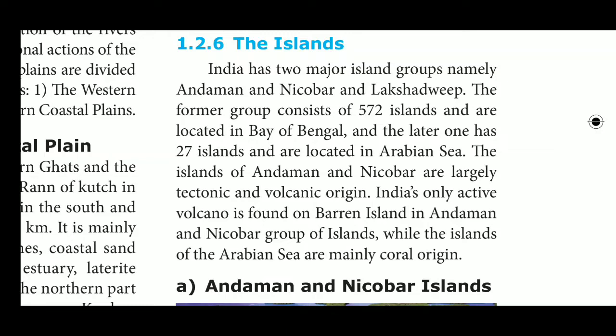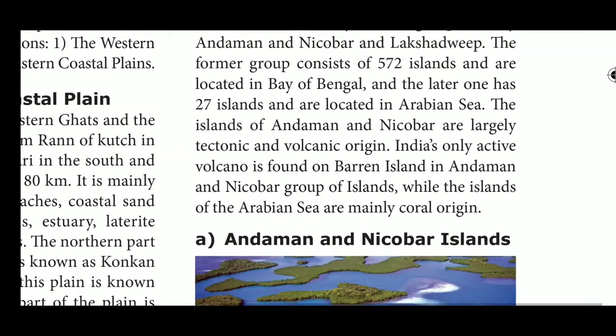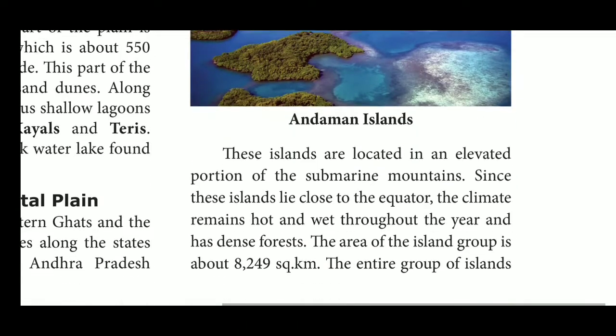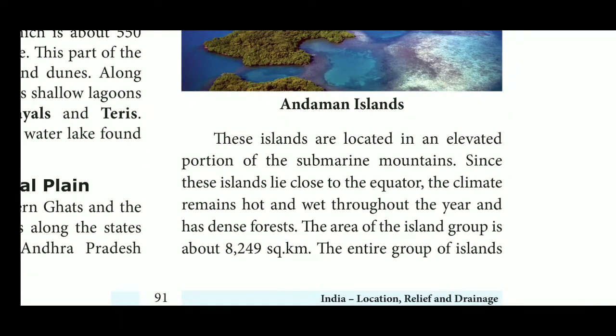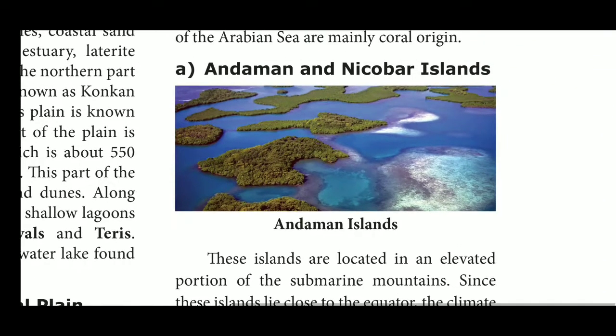See page number 91. The islands. India has two major island groups, namely Andaman and Nicobar and Lakshadweep. The former group consists of 572 islands and is located in the Bay of Bengal, and the latter has 27 islands located in the Arabian Sea. The islands of Andaman and Nicobar are largely of tectonic and volcanic origin. India's only active volcano is found on Barren Island in the Andaman and Nicobar group of islands, while the islands of the Arabian Sea are mainly of coral origin.